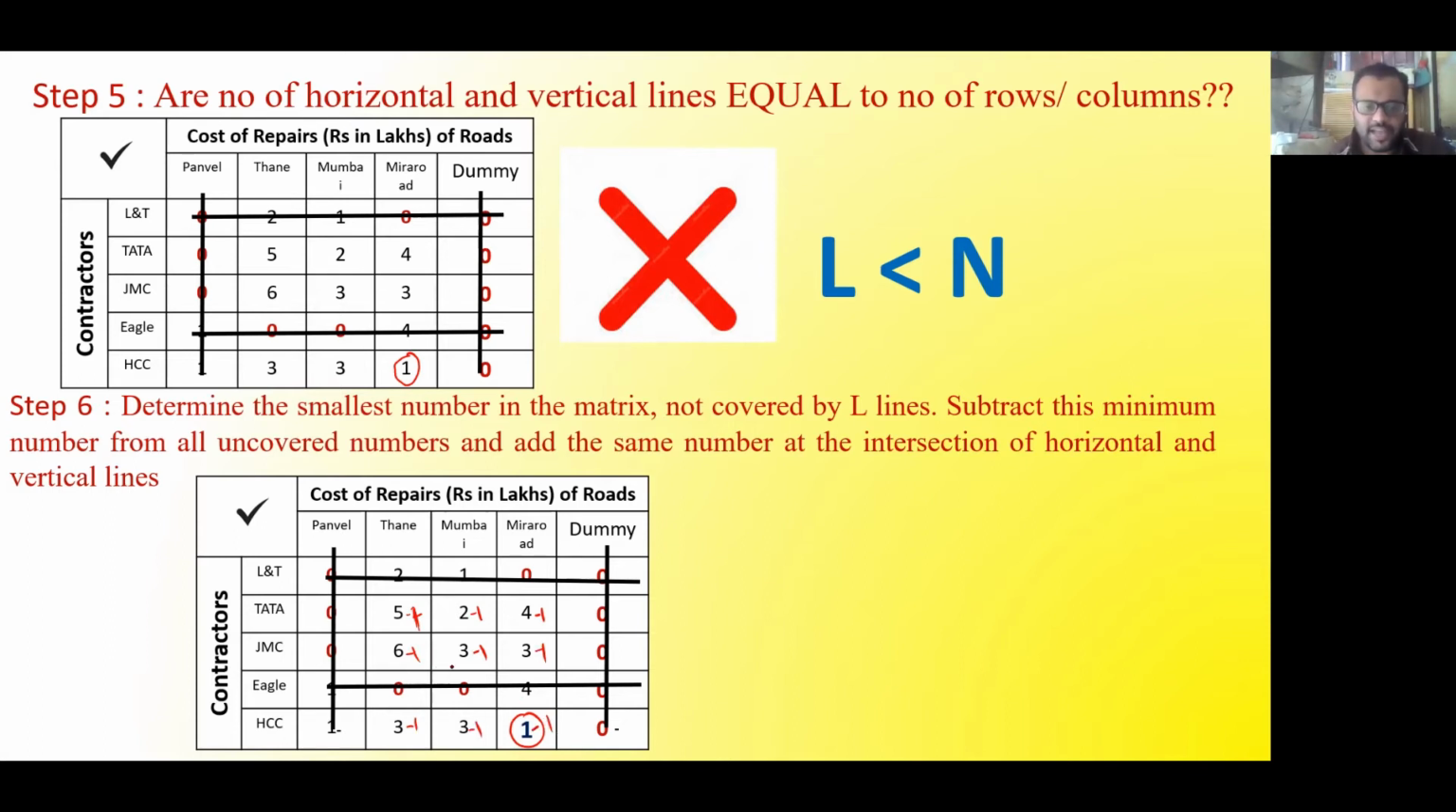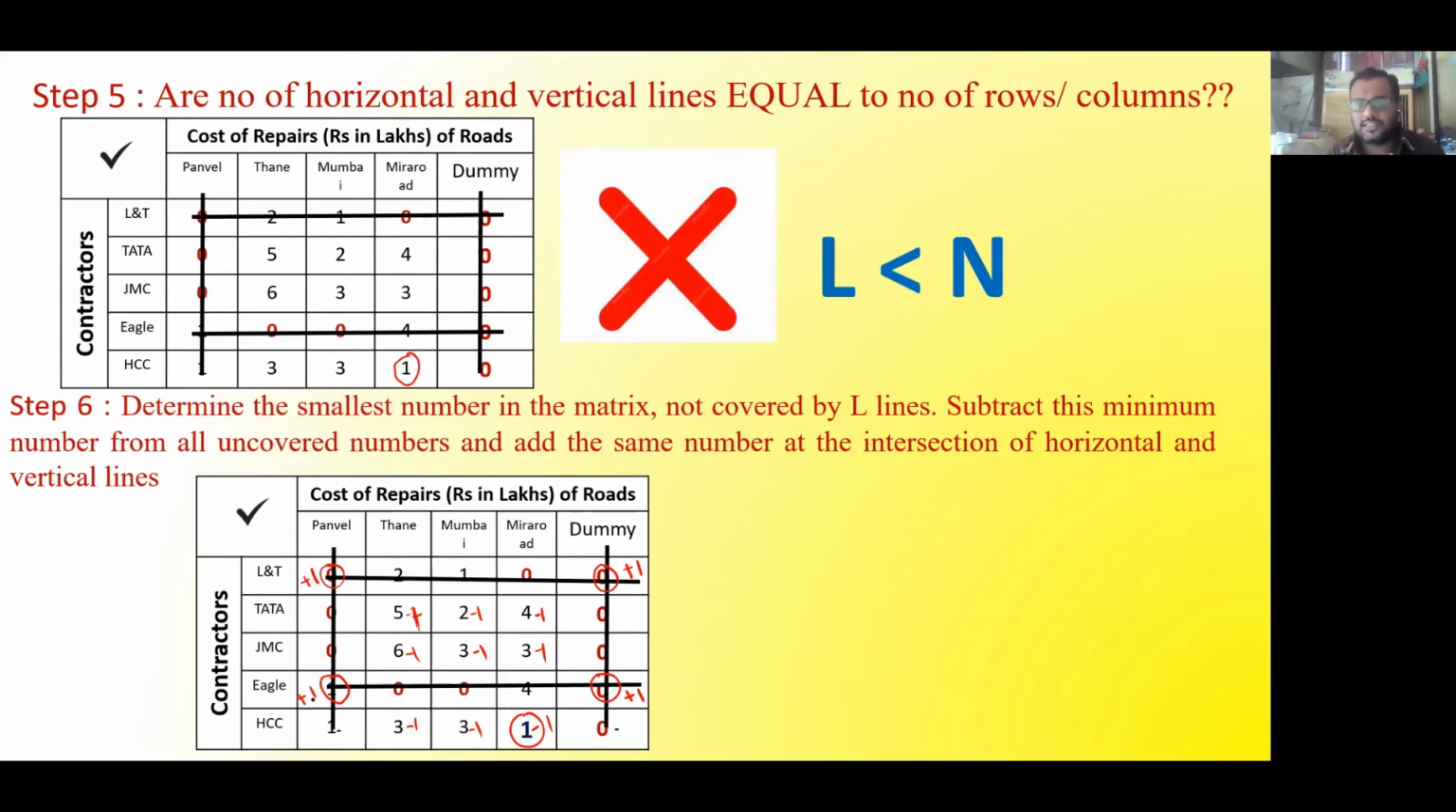And at the same time, we have to add it at the intersection points. So for my case, the intersection points are these. Here there is an intersection, so this will be plus 1 here. Here also there is an intersection, so it will be plus 1 here. Here there is an intersection, plus 1, and here there is an intersection, there will be plus 1. Now this is as per my cutting of zeros.